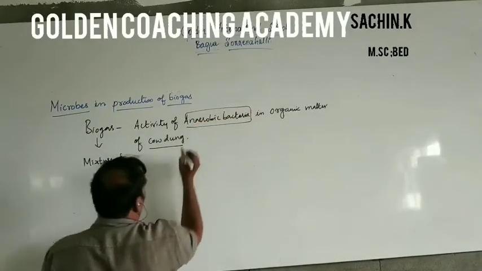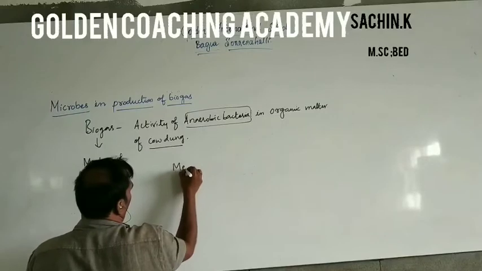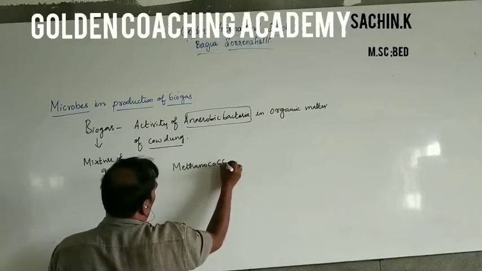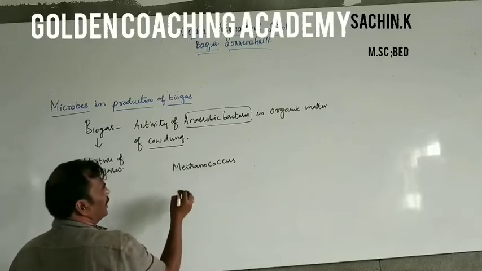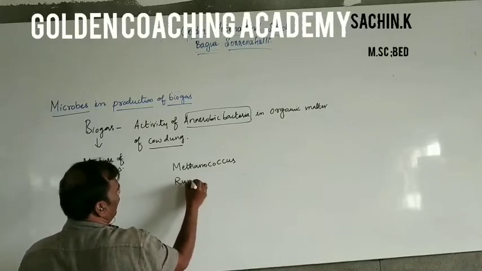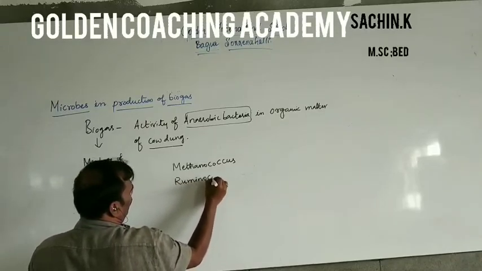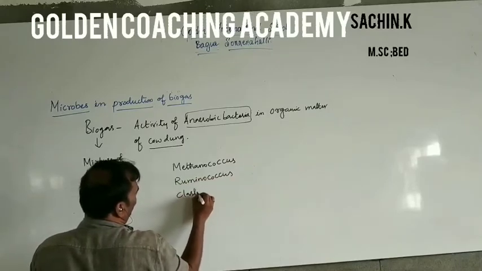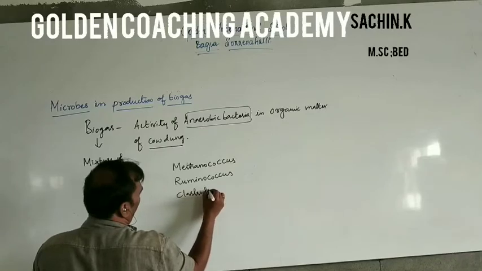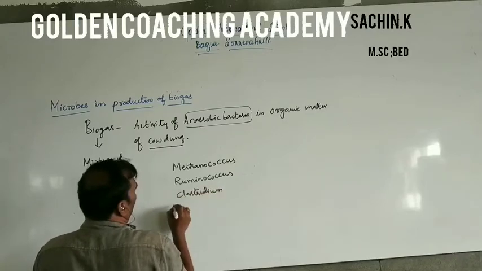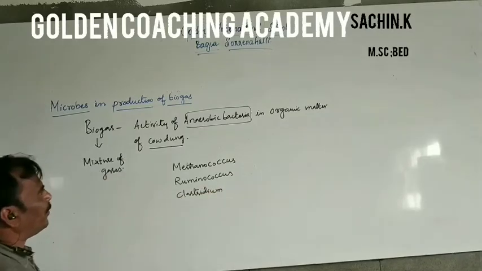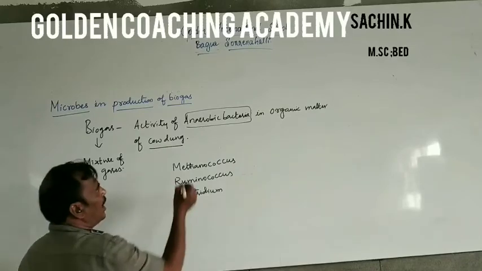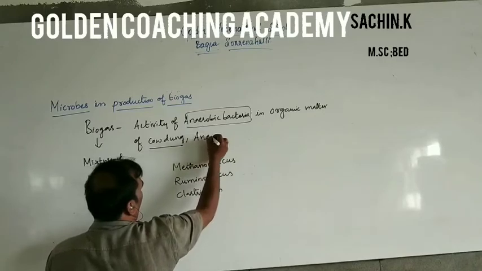These anaerobic bacteria are Methanococcus bacteria, Ruminococcus bacteria, and Clostridium bacteria. These bacteria are present in the organic matter of cow dung or anaerobic sludge.